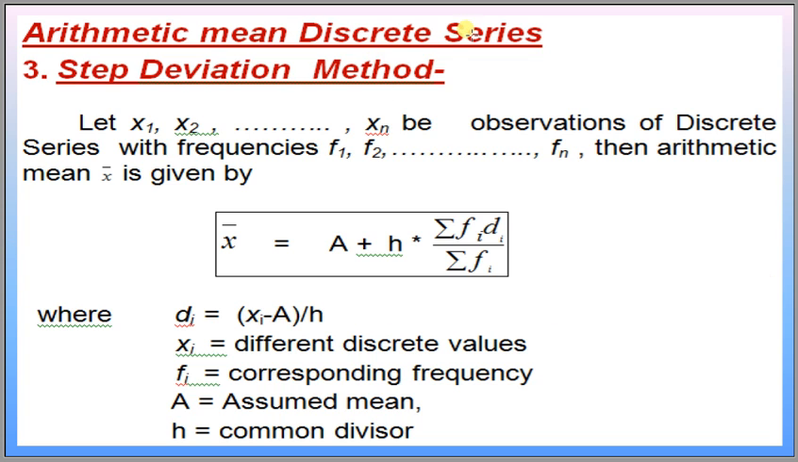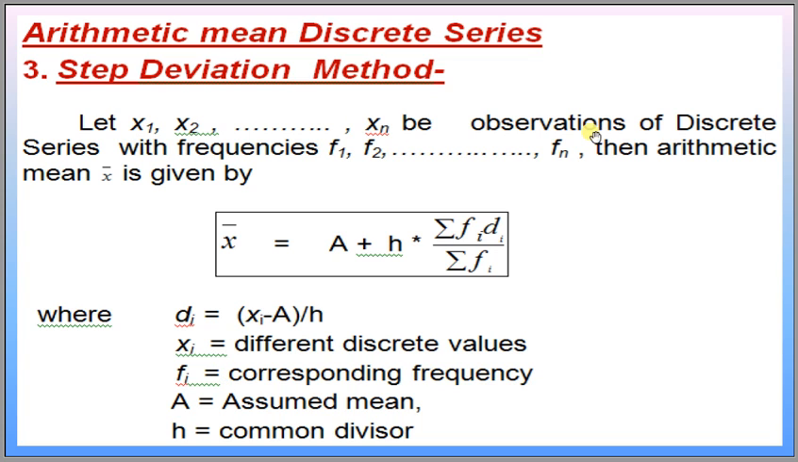Arithmetic mean in case of discrete series in case of step deviation method. Step deviation method is same as the previous one of individual series. In a discrete series, we also subtract a common value a, which is known as the assumed mean, from these xi values, and if the residual values are sufficiently large and have a common divisor, then we divide all these values by h to reduce them again, and the deviated values we multiply by the corresponding frequencies.